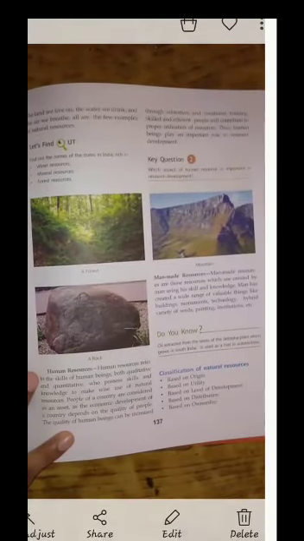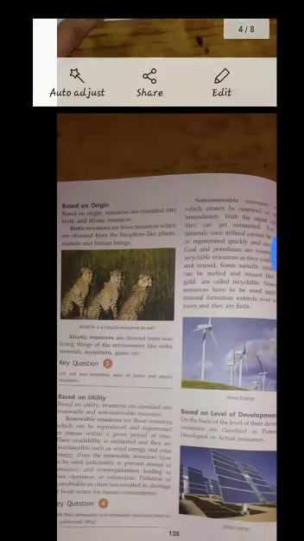Then, these natural resources are classified on the basis of their level of development and use, that is, origin, stock, and distribution. So, the first one is the classification of natural resources on the basis of development.